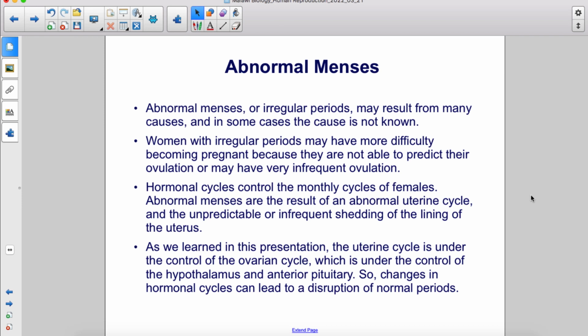Abnormal menses are the result of an abnormal uterine cycle and the unpredictable or infrequent shedding of the lining of the uterus. As we learned in this presentation, the uterine cycle is under the control of the ovarian cycle, which is under the control of the hypothalamus and anterior pituitary. So changes in hormonal cycles can lead to a disruption of normal periods.